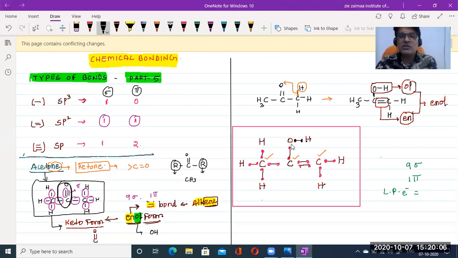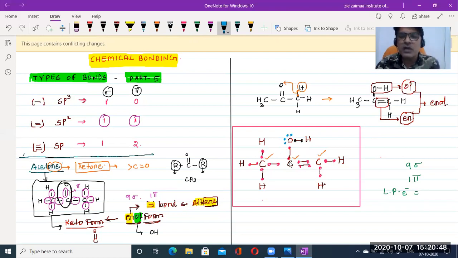So for this oxygen to have 8 electrons, it is already surrounded with 4 electrons. This is very basic, but even though I'm going to explain it once again. This oxygen is already accommodating 4 electrons. So to become stable, it requires 4 more electrons. That means this oxygen atom now contains how many lone pair electrons? There are 2 lone pairs: 1, 2, 3, 4. Now this oxygen atom is accommodating how many electrons to become stable? To become stable, it must and should have 8 electrons, isn't it?